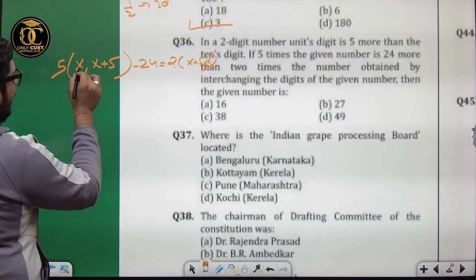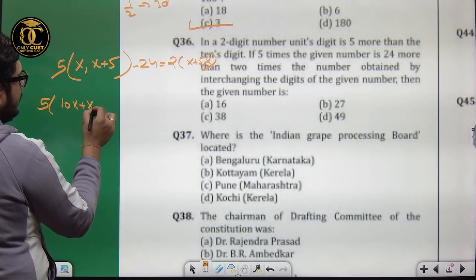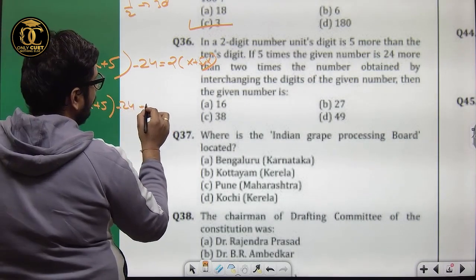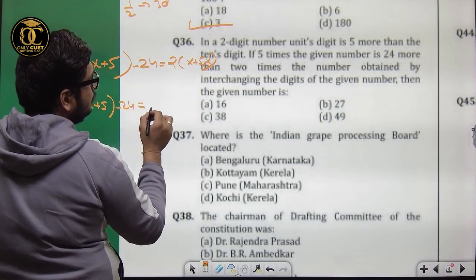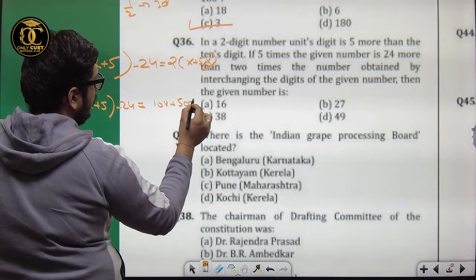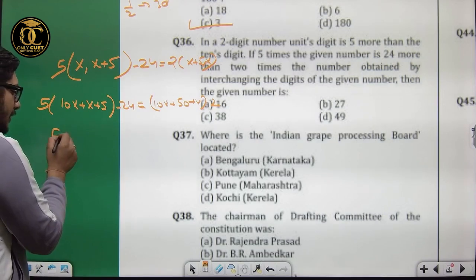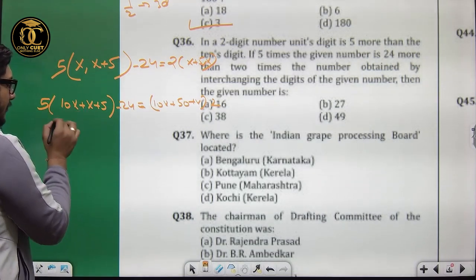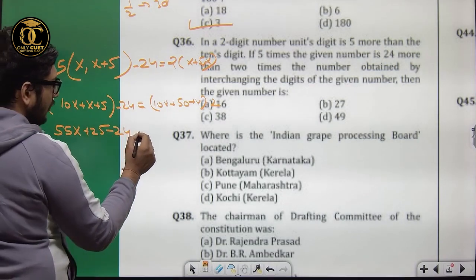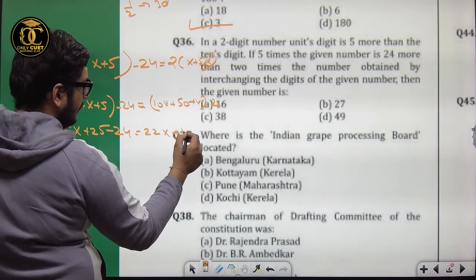I can write this as 5 times (10x plus x plus 5) minus 24 equal to 2 times (10(x plus 5) plus x). That is 55x plus 25 minus 24 equal to 22x plus 100.